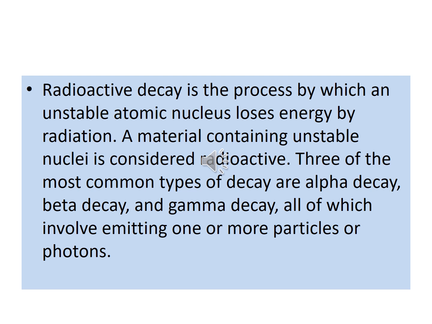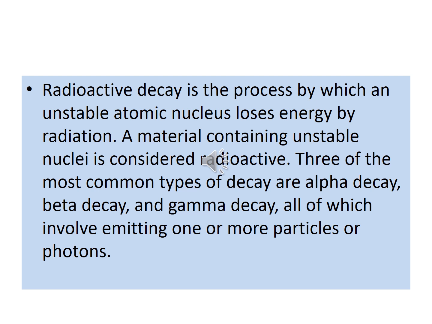Radioactive decay is the process by which an unstable atomic nucleus loses energy by radiation.